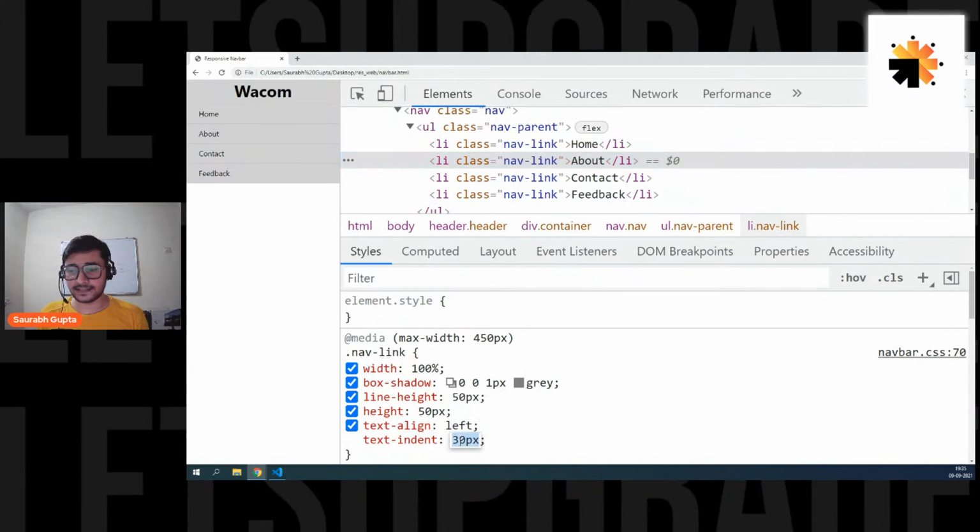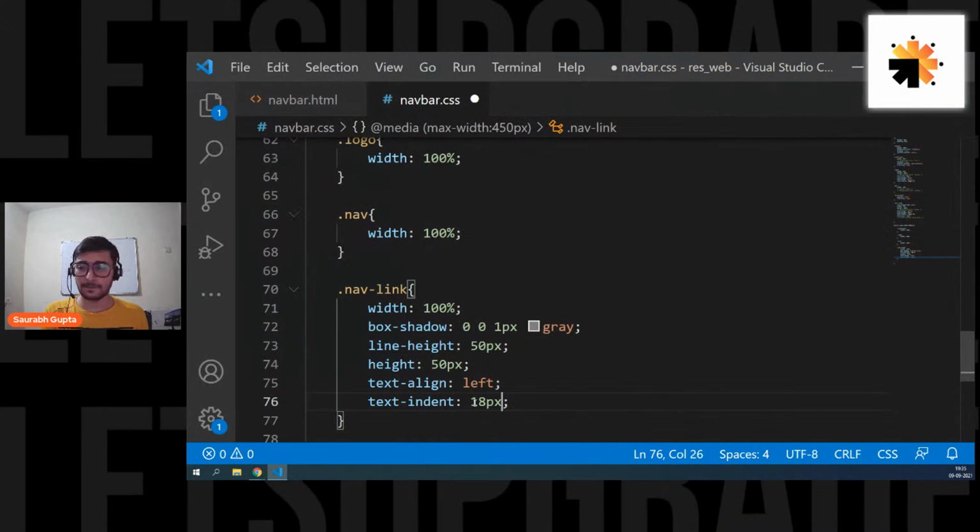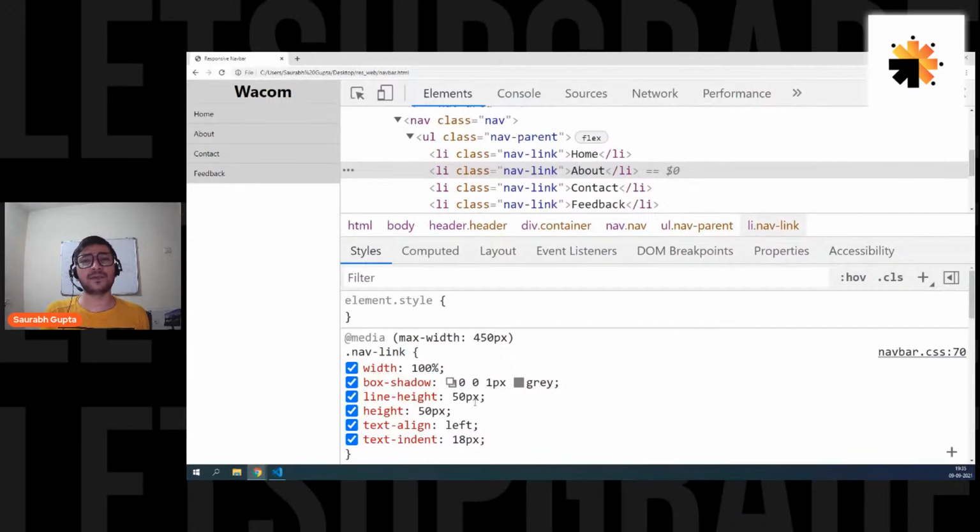So if I decrease the text-indent, see what happens. The text is going back. So it's basically the gap from the border to the text. So you can simply change it accordingly if you want. If you want 18, you can also keep 18. 30 is too much, keep 18. Simple indentation, normal indentation. That's it.